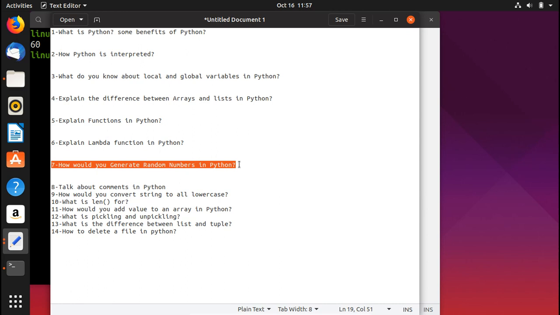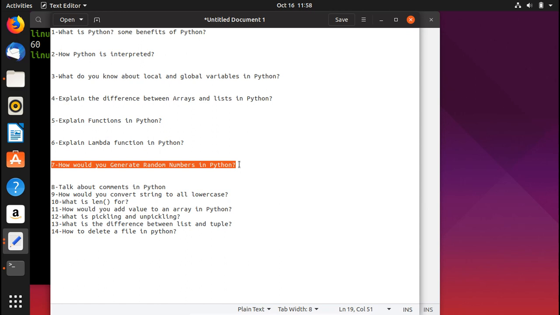I've given you a very simple example, but in your case, obviously you are a programmer, you're a developer, so you could be asked the same concept but in a different or difficult way. Okay, so my job is to make you understand the basic concept, so once you understand it, you can do many complicated things by yourself. Okay, so now let's go ahead and do another example, which is how would you generate random numbers in Python.